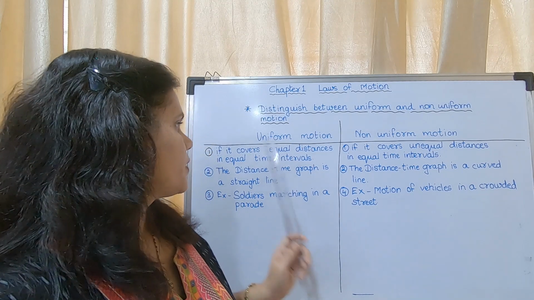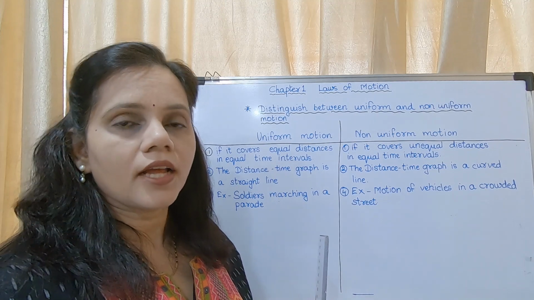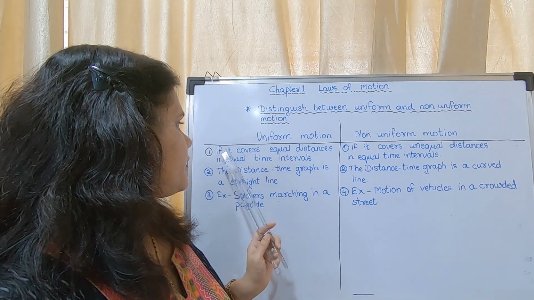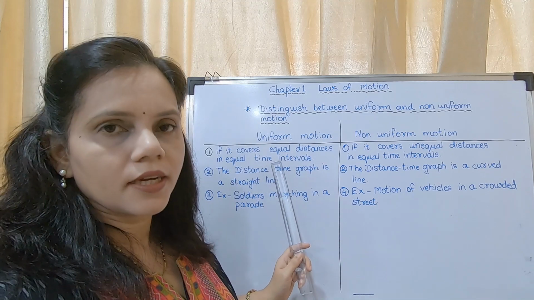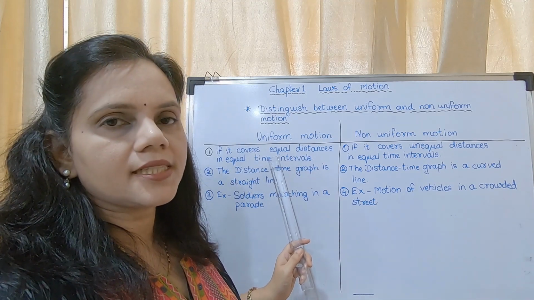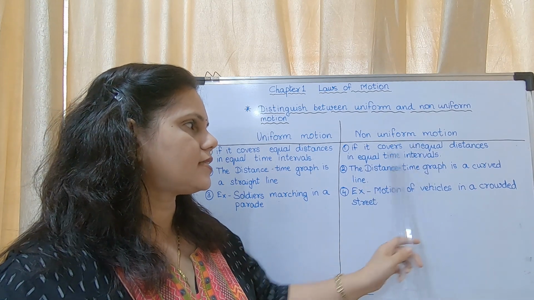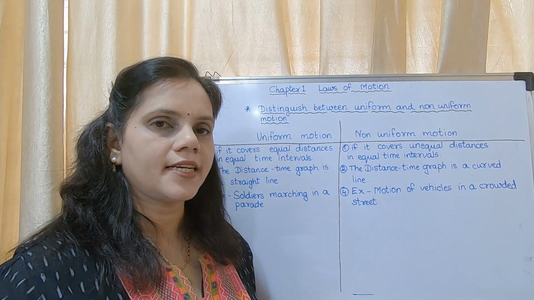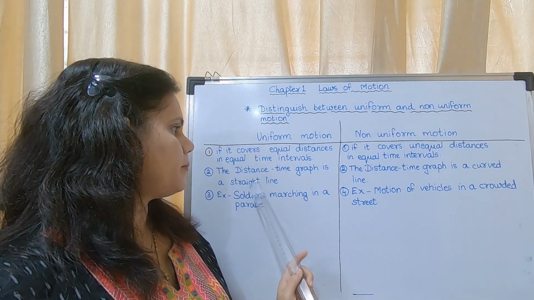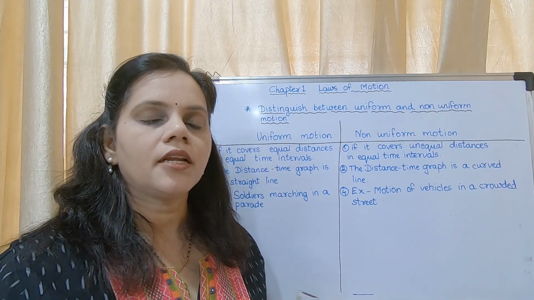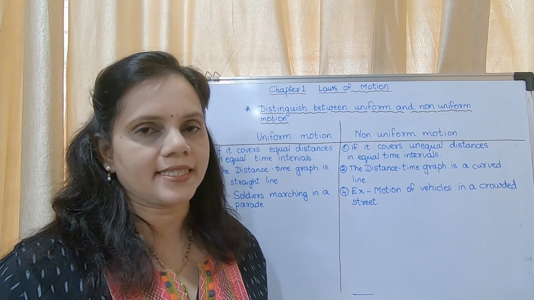I repeat, if it covers, it means a vehicle or an object. If it covers equal distances in equal intervals of time, then it is said to be uniform motion. If it covers unequal distances in equal time intervals, then it is said to be non-uniform motion. The distance time graph is a straight line. Now what is distance time graph? That we will be discussing in the next lecture.